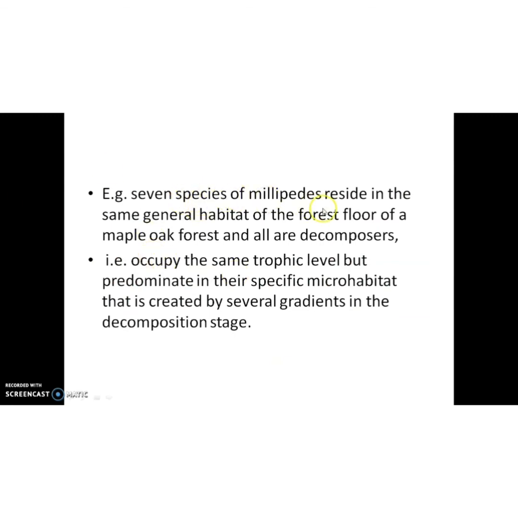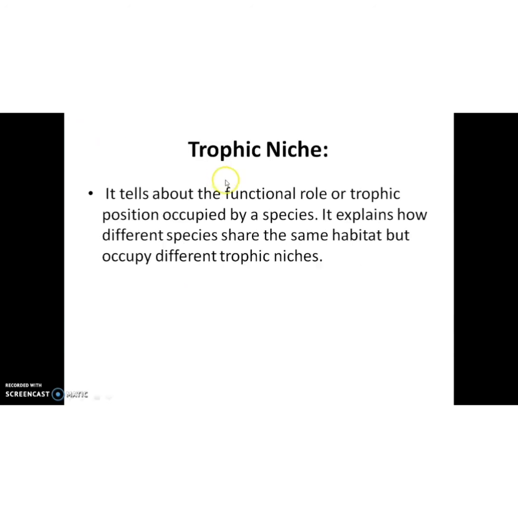Example, seven species of millipedes reside in the same general habitat of the forest floor of a maple oak forest, and all are decomposers. That means they occupy the same trophic level but predominate in their specific microhabitat that is created by several gradients and the decomposition stage. Clear? Then second one, trophic niche.